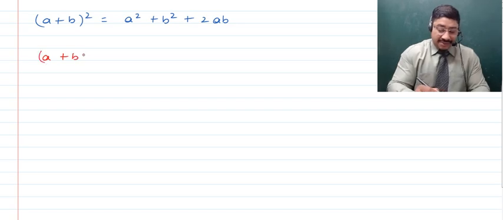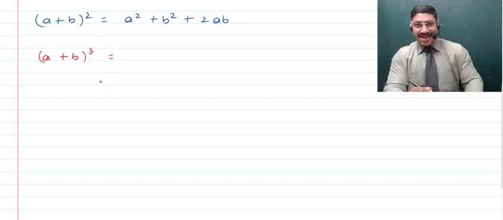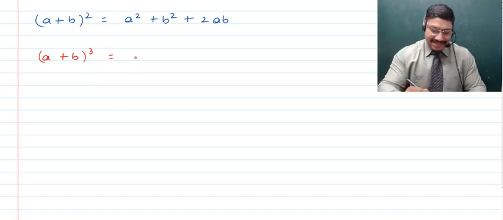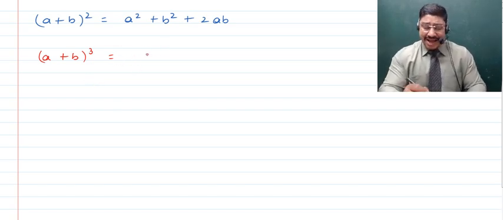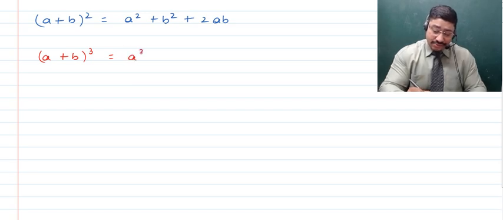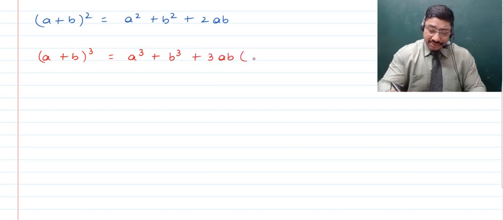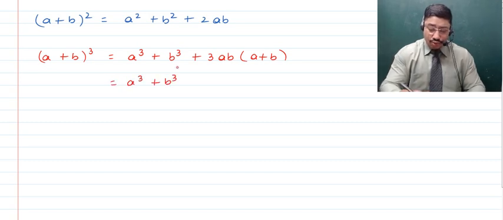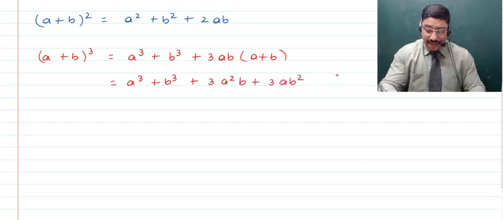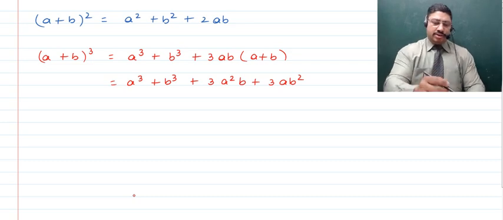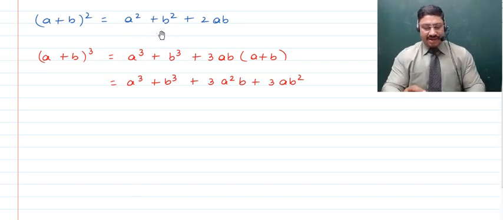I'm sure you must be thinking that I'm probably taking your test. No. There is something ironic which is going to come next. This is another algebraic identity that you studied, and it is equal to a cube plus b cube plus 3ab times (a plus b), which when expanded gives you a cube plus b cube plus 3a square b plus 3ab square, right? Now children, up to here everybody knows, right? If they've done their class 8, class 9 properly, everybody knows that (a plus b) whole square is this, (a plus b) whole cube is this.